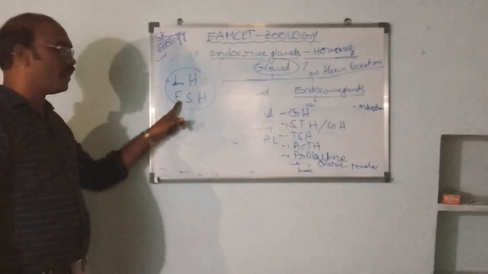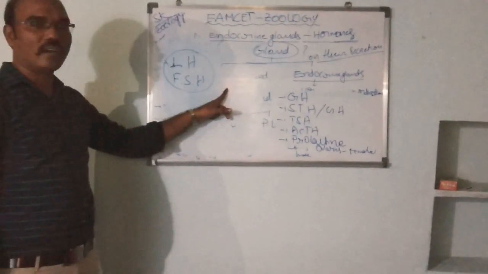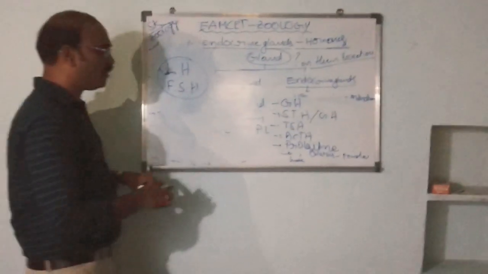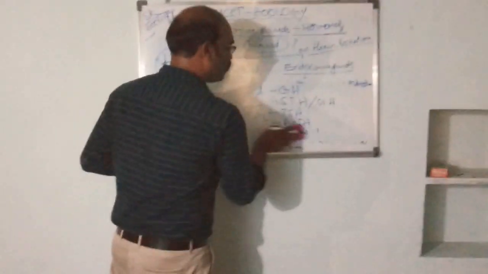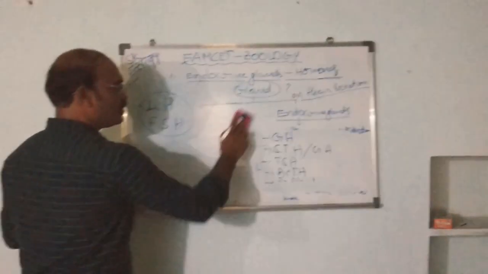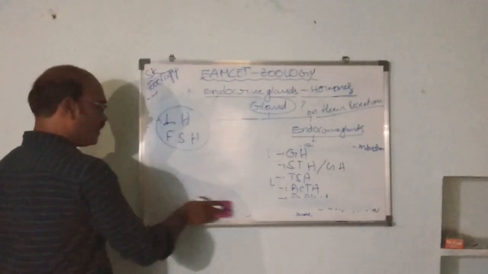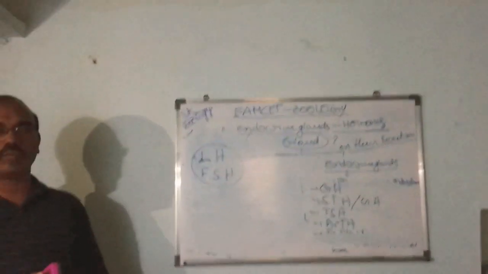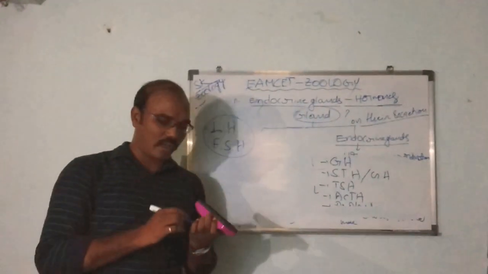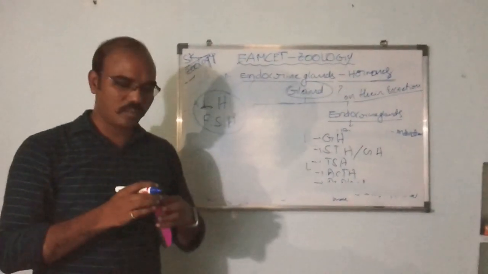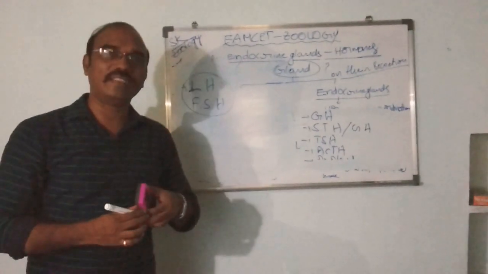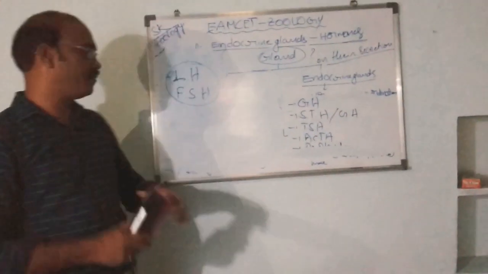Luteinizing hormone and follicle stimulating hormone. Now let's see the functions of each of these hormones. First of all, the somatotrophic hormone. What is the somatotrophic hormone? Generally, the somatotrophic hormone acts on the hind limbs and forelimbs.